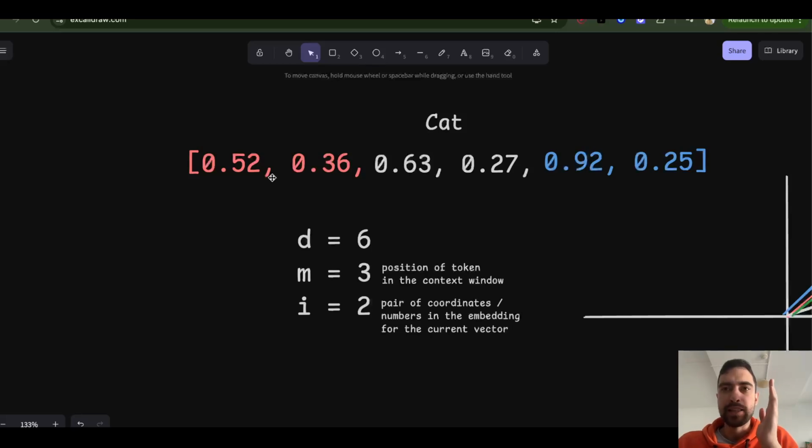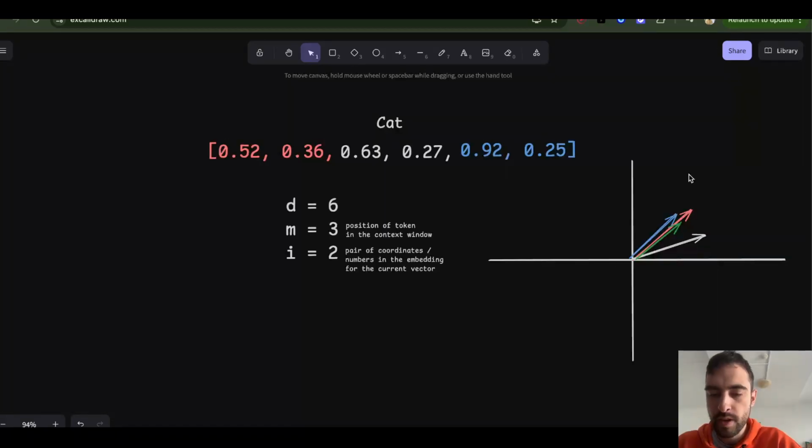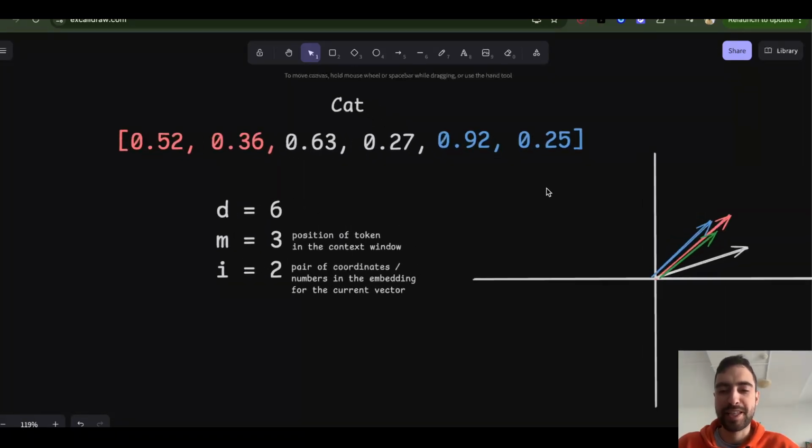AI will learn to differentiate between rotations due to position and vector rotations due to meaning, because rotations due to position are always going to be the same relative to each other. We will rotate this by one amount, this by a multiple of that amount, this by another multiple of that amount. I'll try to simplify this again.